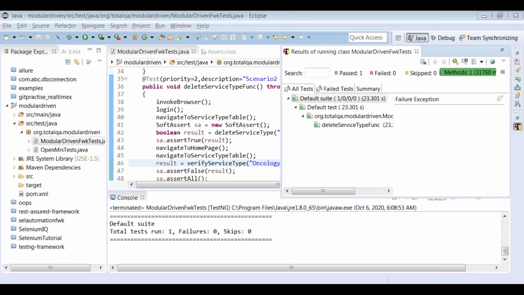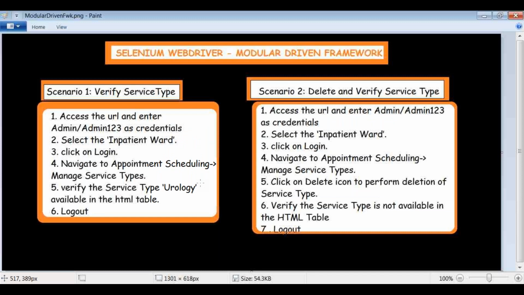If we look into these two scenarios, scenario 1 and scenario 2, the majority of the steps are the same. So we decided to convert these steps into reusable flows. We call these methods as part of the test scripts and completed the functionality. I hope now you are able to understand what a modular driven framework is and how to explain it in interviews. A modular driven framework is nothing but understanding the existing test cases thoroughly, coming up with a reusable flow, converting the reusable flows into methods, and calling these methods in the test scripts.